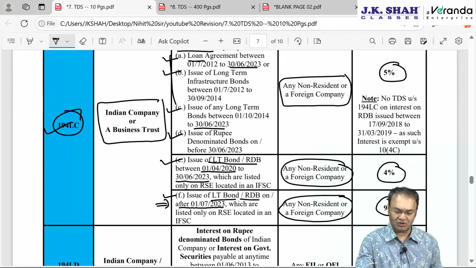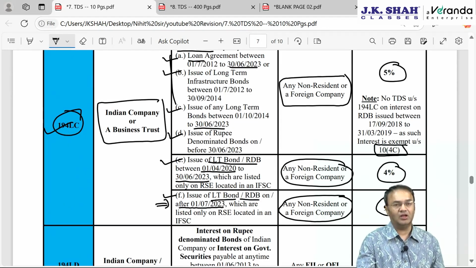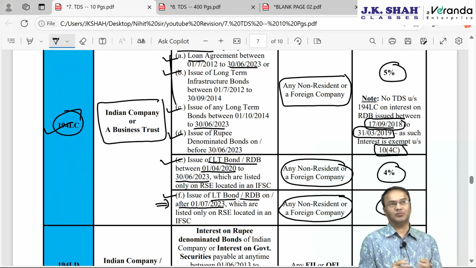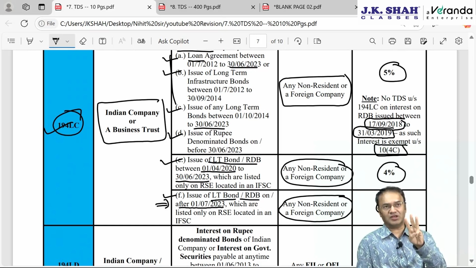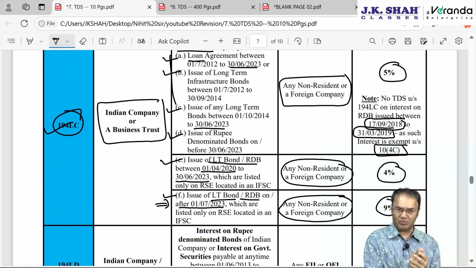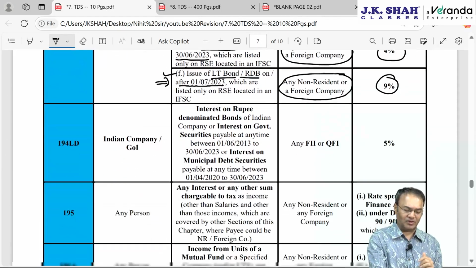Then there was one section called 10(4)(c), whereby interest on rupee denominated bonds will be exempt if the rupee denominated bonds are issued between 17 September 2018 to 31st March 19. Between these two dates, this was around 6 months, September to October, November, December, January, February, March. During this 6 months period, if the rupee denominated bonds were issued, then interest will be exempt lifetime and accordingly no TDS will be applicable under this section. 194 LC, slightly important from exam perspective.